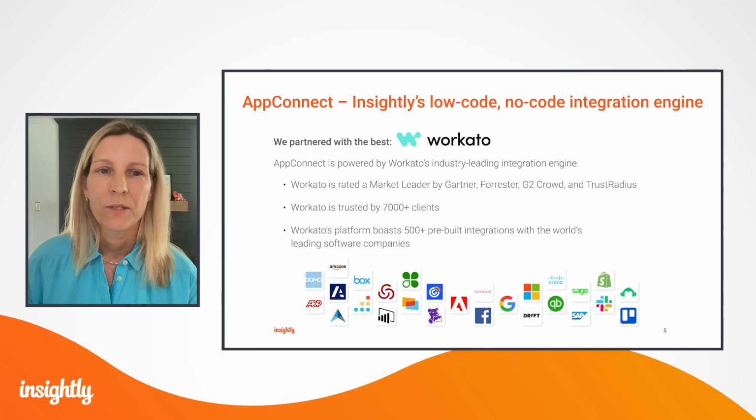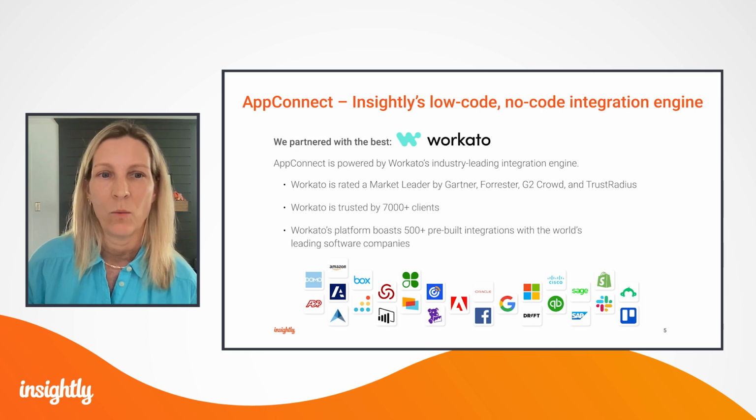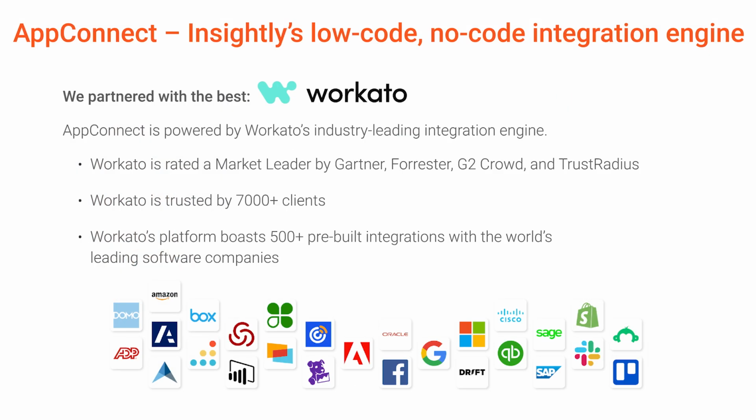So let's first level set and talk about what AppConnect is and what it does. AppConnect is our low-code integration product that makes it possible for you to integrate Insightly with all of the applications that you use to run your business. AppConnect uses a really simple drag and drop interface to create recipes that run those integrations.